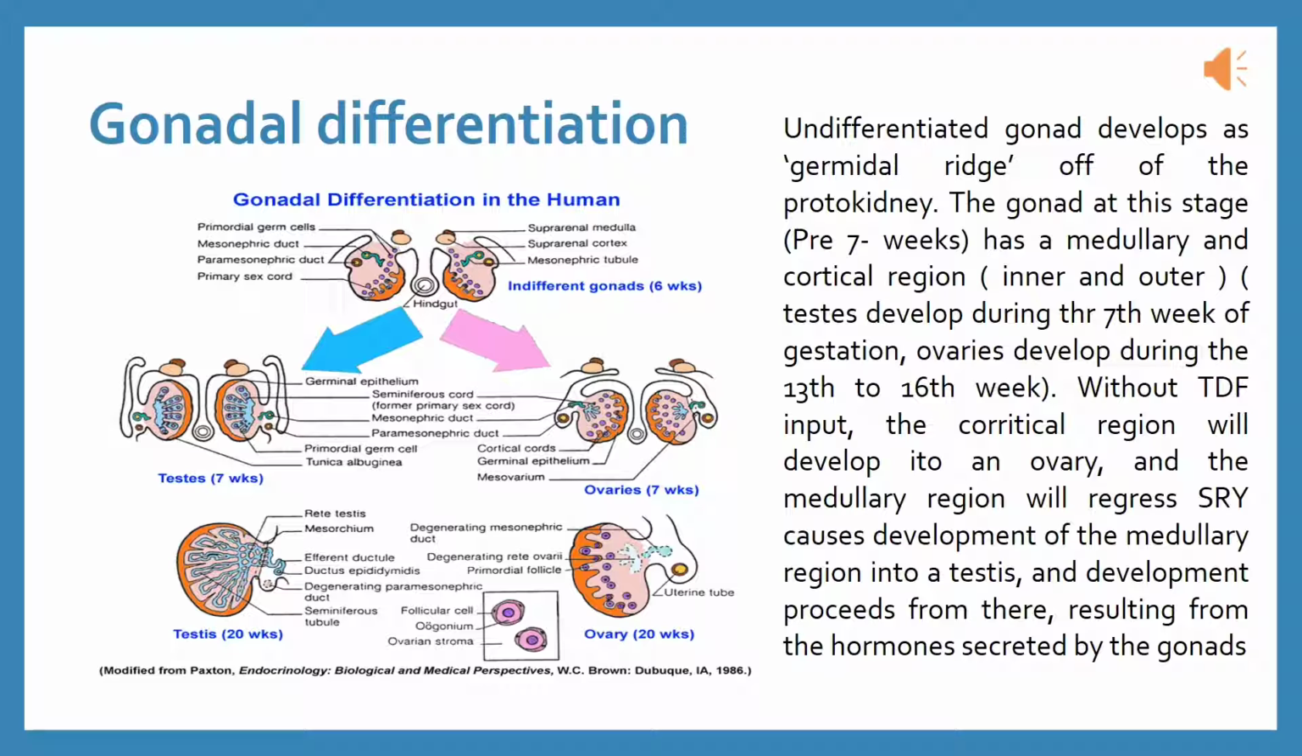Ovaries develop during the 13th to 16th week. Without TDF input, the cortical region will develop into an ovary, and the medullary region will regress. TDF causes development of the medullary region into a testis, and development proceeds from there, resulting from the hormone secreted by the gonads.